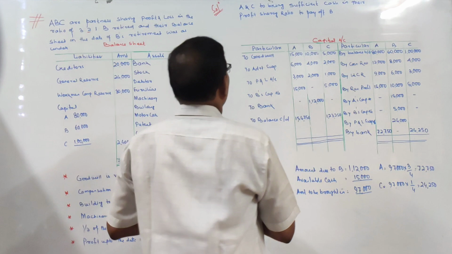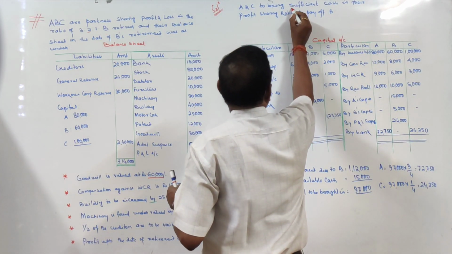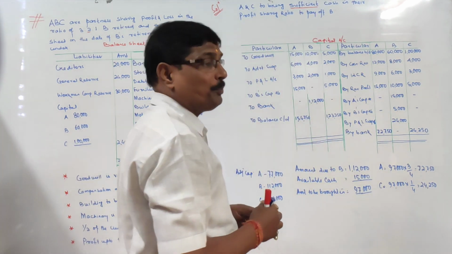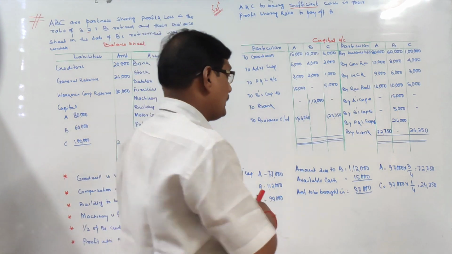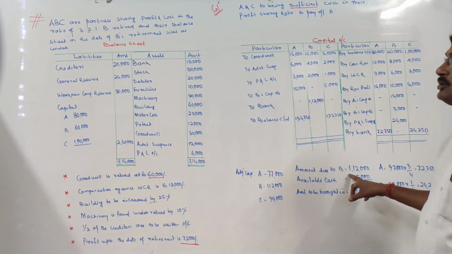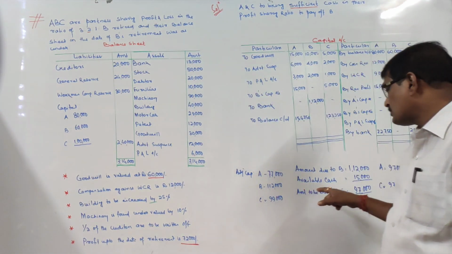The next case. Here it is given that A and C bring sufficient cash in their profit sharing ratio to pay off B. Again it puts stress on the words sufficient cash. Sufficient cash means what? Now you see, the amount due to B was 1,12,000 rupees. The available cash balance, that is bank balance, is 15,000.